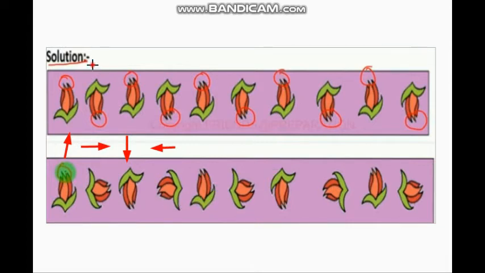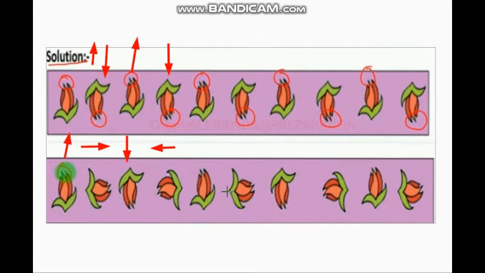And here only one up, down, up, down, like this. You can see here this face is up, then face of this flower is right side, then down here, then left side, and again it is repeated.